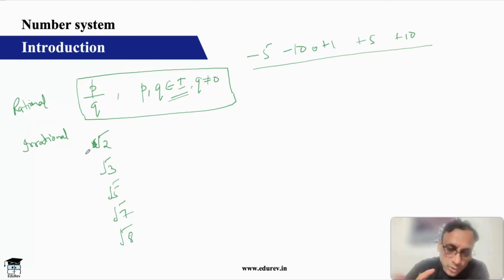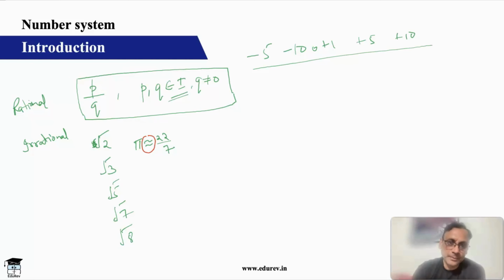So this is one. Two very common irrational numbers that we use, one of them is pi. I'm sure you remember, you take the circumference of a circle as 2 pi r, the area as pi r square, that pi is an irrational number. But then you can say, how come pi is an irrational number? Pi is 22 by 7. But mind you, in any book it will be mentioned like this: pi is equivalent to 22 by 7. It is not equal to 22 by 7. This symbol basically means that it has been approximated to 22 by 7. It is not the exact value. It is an approximate value.